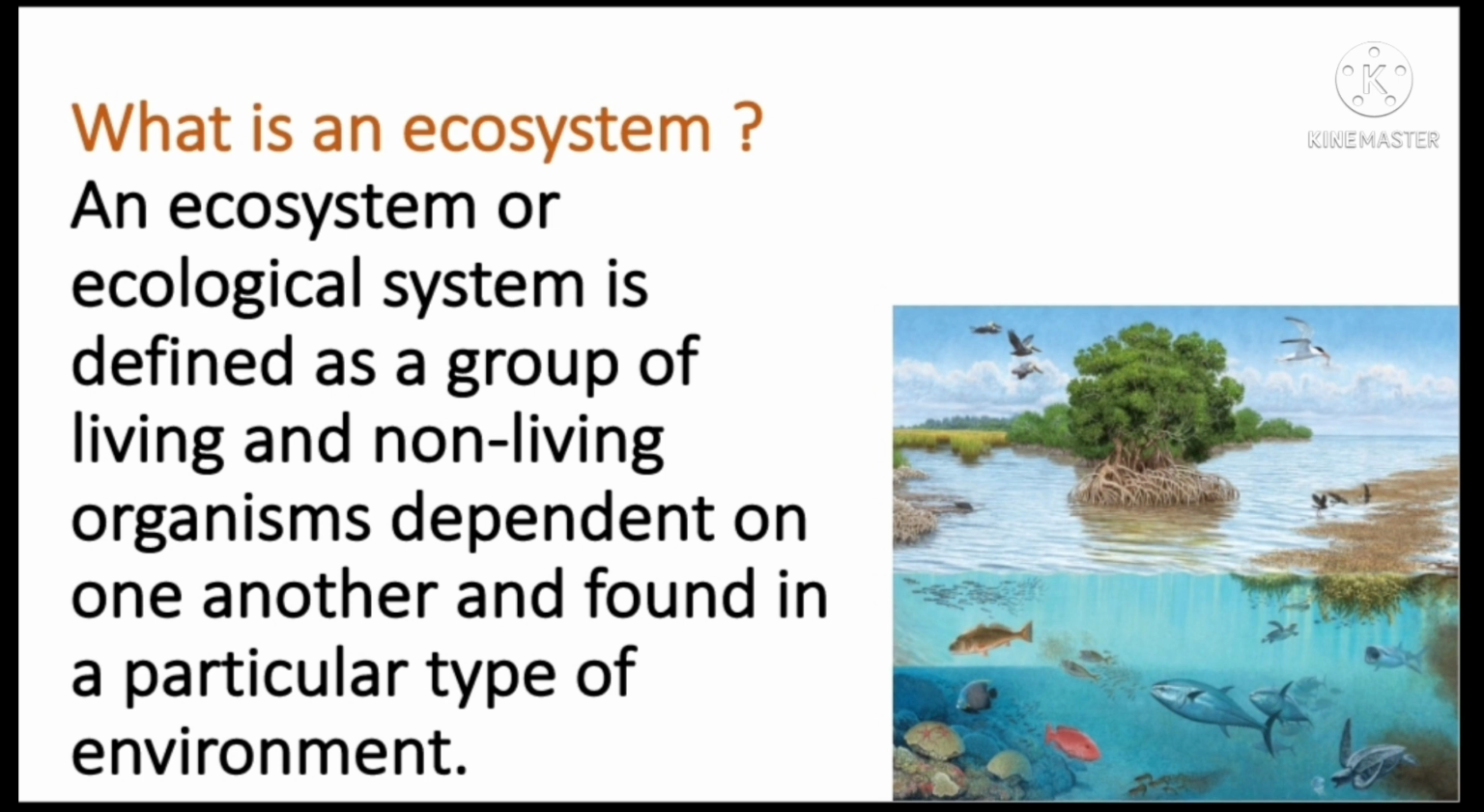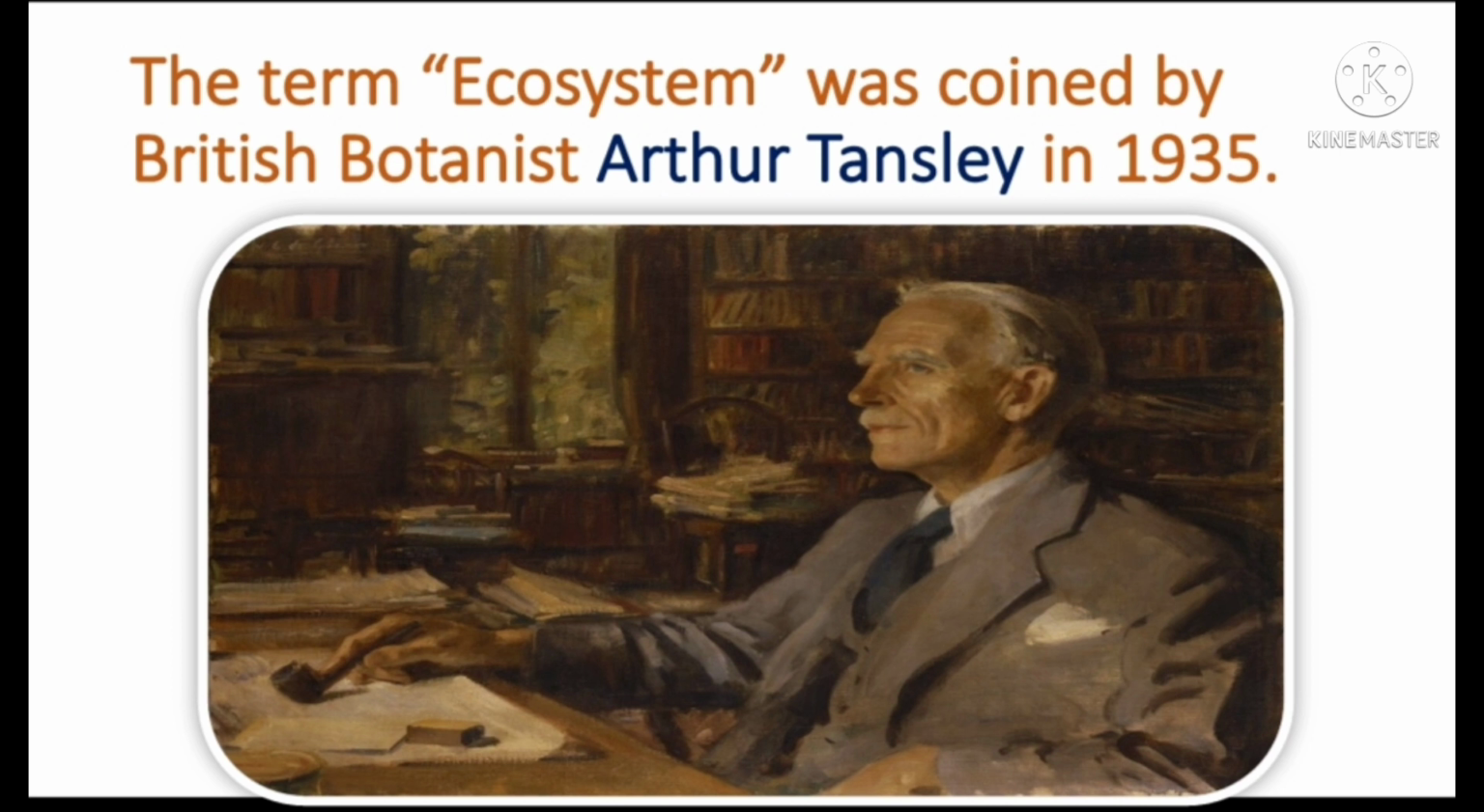An ecosystem, or ecological system, is defined as a group of living and non-living organisms dependent on one another and found in a particular type of environment. An ecosystem can be all kinds of sizes. They can be as small as a single tree, a garden pond, or a rotting apple, or they can be as huge as the Sahara Desert or a Great Lake. Whatever the size of the ecosystem, there are lots of substructures. The term ecosystem was coined by British botanist Arthur Tansley in 1935.